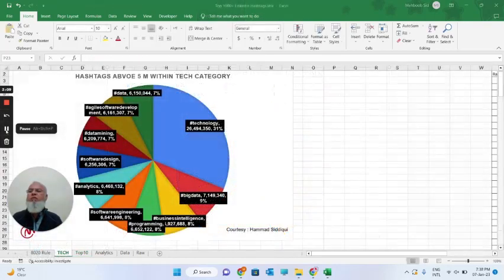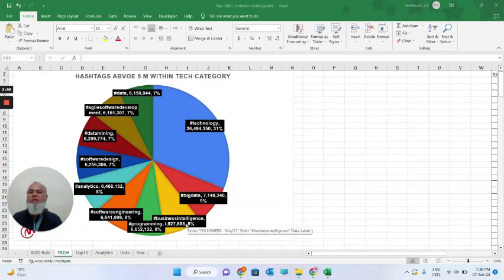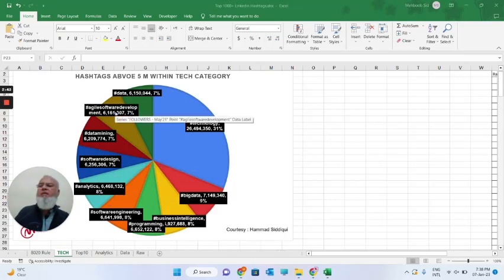I dug some more into one category, which is tech. In tech, I have multiple hashtags. The number one is technology. Second is big data, then business intelligence, programming, software engineering, analytics, software design, data mining, and so on. This is the in-depth analysis of the tech category.